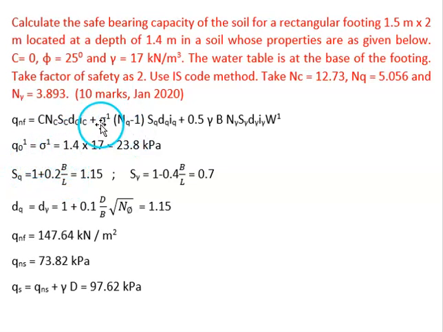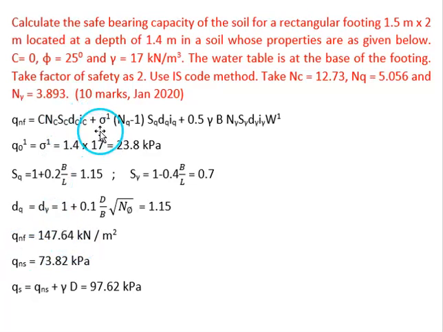So directly we can take this sigma dash, also written as Q naught dash, which is equal to the initial effective overburden pressure. That is the pressure at the base of the footing. So the depth of the footing is 1.4 meter and unit weight of soil is 17. So I'll be getting the initial effective overburden pressure as 23.8. And shape factors SQ, S gamma we can calculate based on the dimensions, and DQ, D gamma values using the equation. And we'll be getting the value.